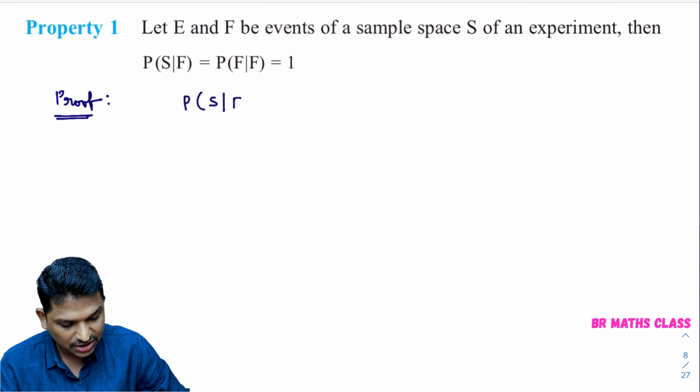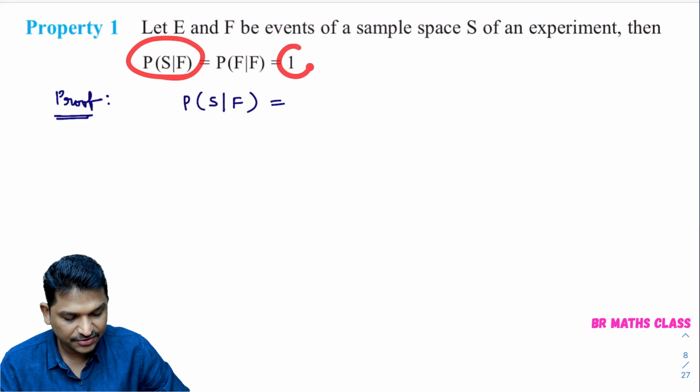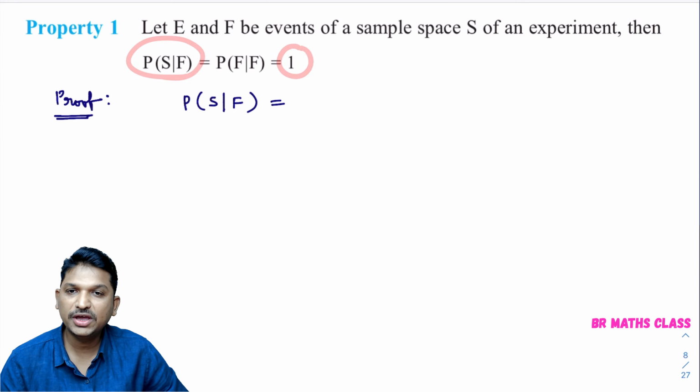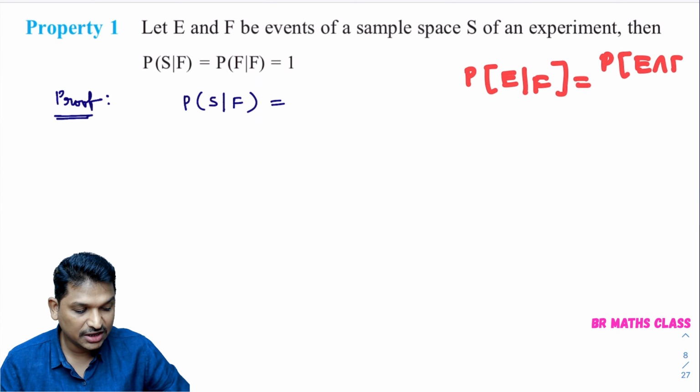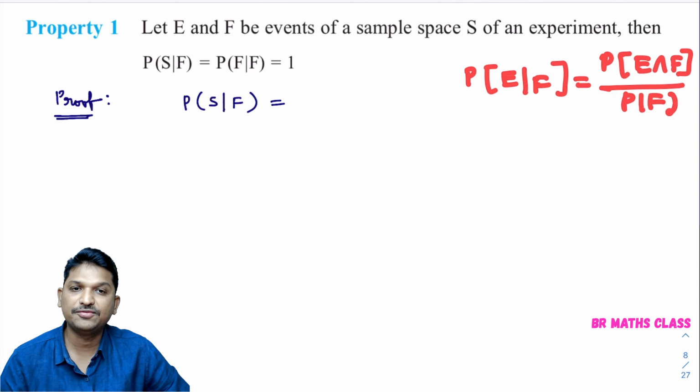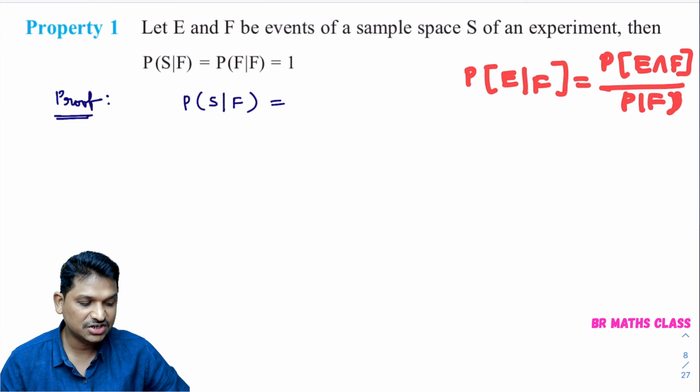We want to prove that P of S by F equal to 1. As per the definition, what is the probability of E by F? Probability of E by F is probability of E intersection F divided by probability of F. This is the conditional probability definition we learned in last class, right?